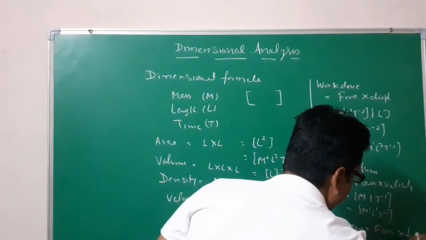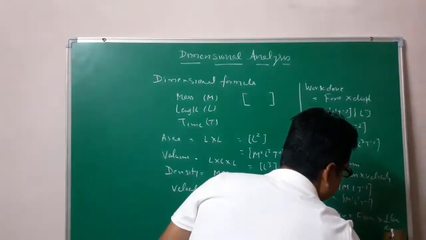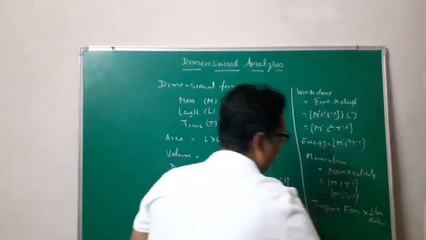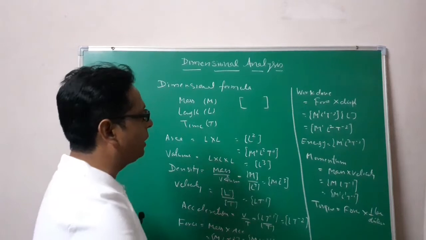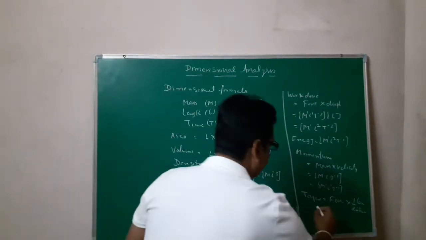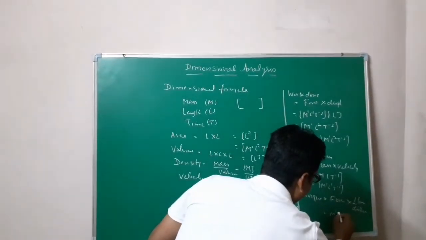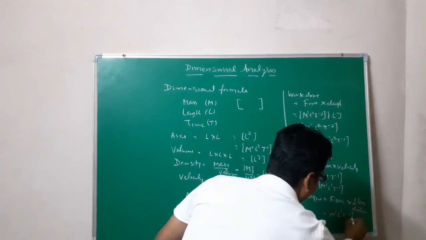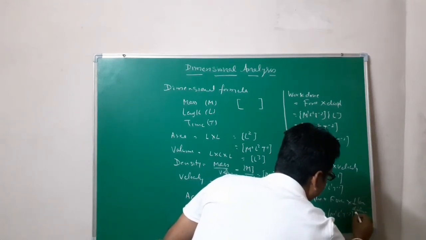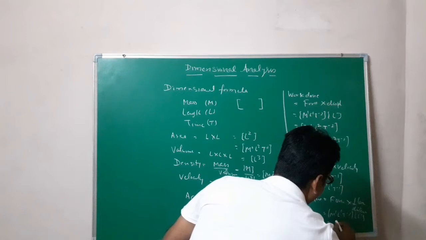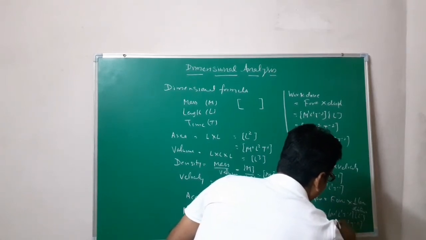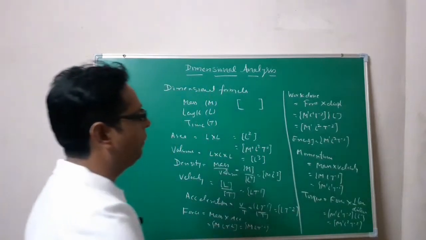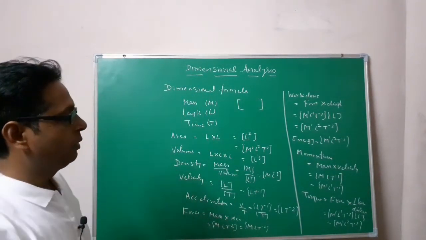Force is M1 L1 T minus 2, and perpendicular distance means L. So you see, M1 L2 T minus 2. So indirectly we have written the formula of torque.